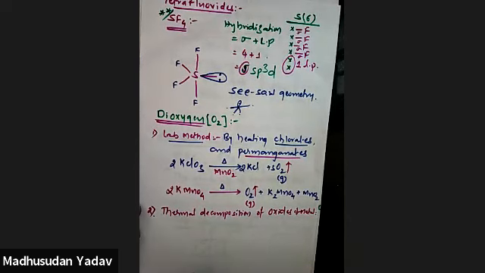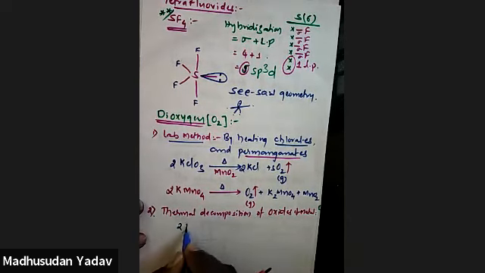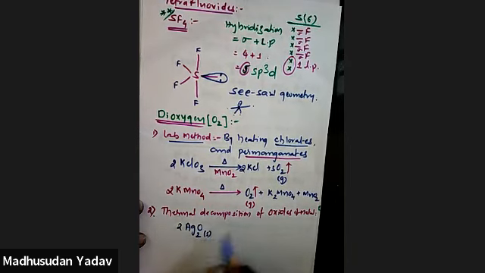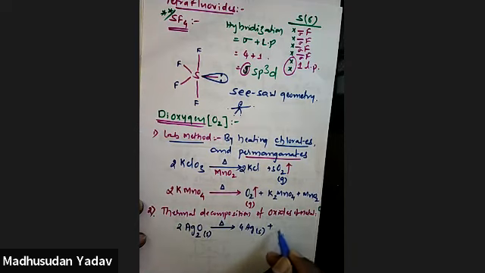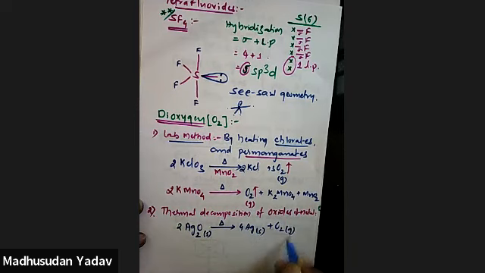Silver, mercury, lead, anything you can take. Silver oxide is there, suppose. It is a solid substance. On thermal decomposition, that means on heating, it converts to Ag, solid, and oxygen gas is released.